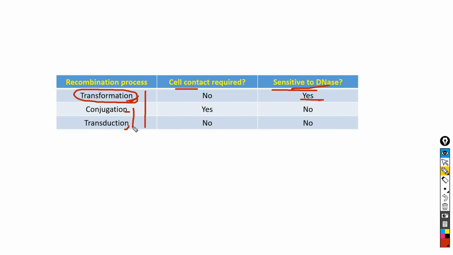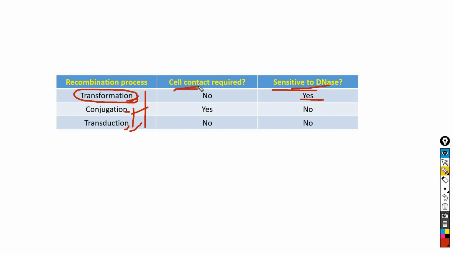Conjugation and transduction modes of recombination are not sensitive to DNase. Means conjugation and transduction processes occur in the presence of DNase also, because in conjugation the conjugation tube protects the DNA, and in transduction the coat protein of the bacteriophage protects the DNA from DNase.